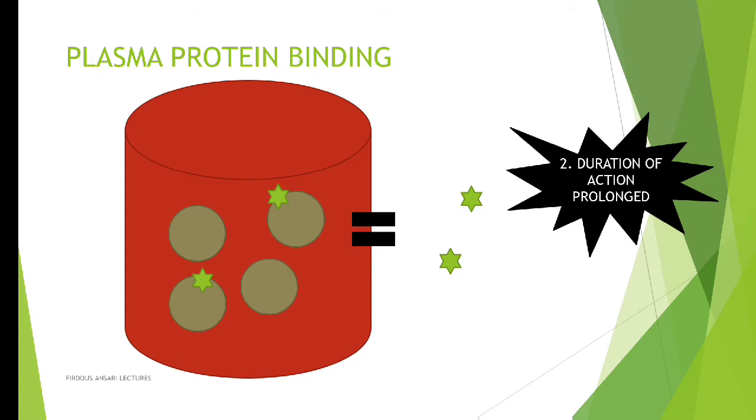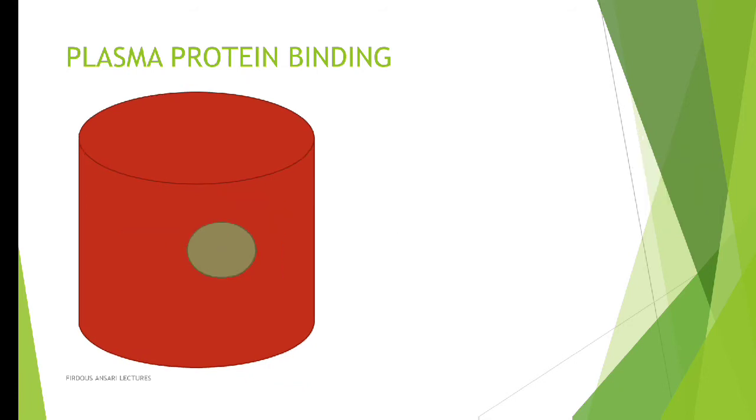Once a few drugs are getting metabolized and eliminated, slowly a few other drugs are getting released from the plasma protein, then they are getting metabolized and eliminated, and then slowly another part of the drug is getting released from the plasma protein. So basically any drug which has very good plasma protein binding, the duration of action can be prolonged.